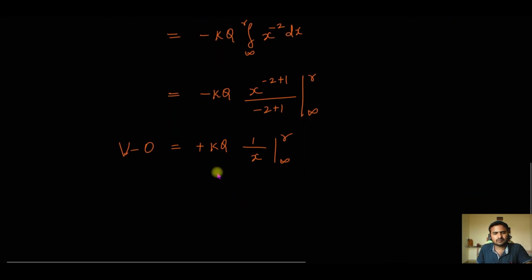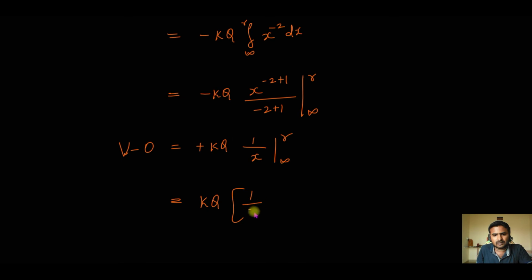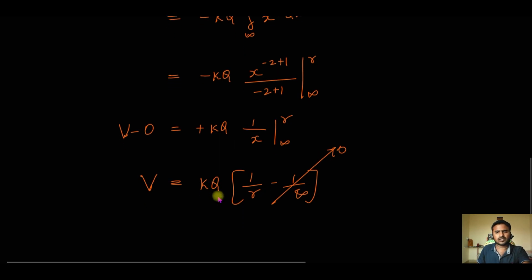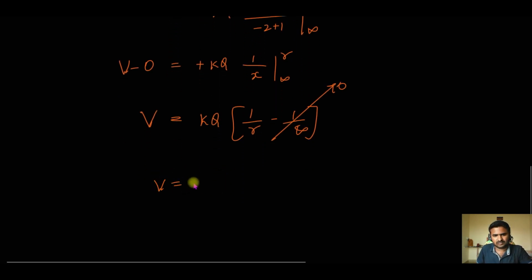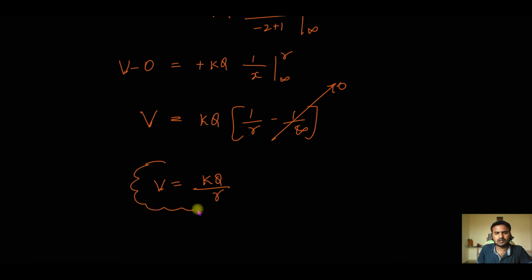Do the same thing on the RHS. What will you get? kq into 1 by r minus 1 by infinity. That is, in place of x, first I substitute the upper limit r, then put a minus sign, and in place of x I substitute the lower limit, which is infinity. That is V minus 0, which is V. Now what is 1 by infinity? It is 0. Then what do I get the potential as? Potential is kq by r. This is the formula for potential at a point due to a charge q.